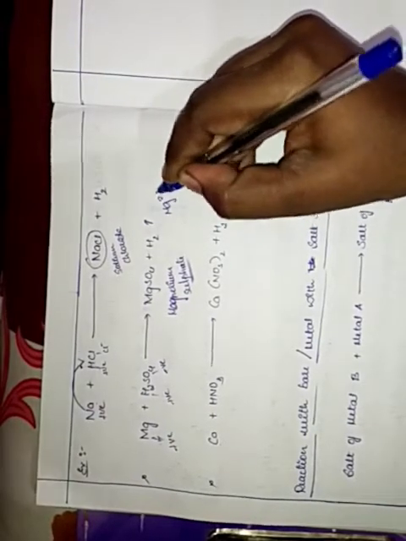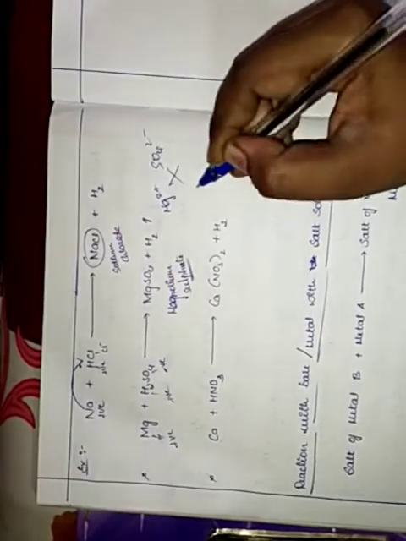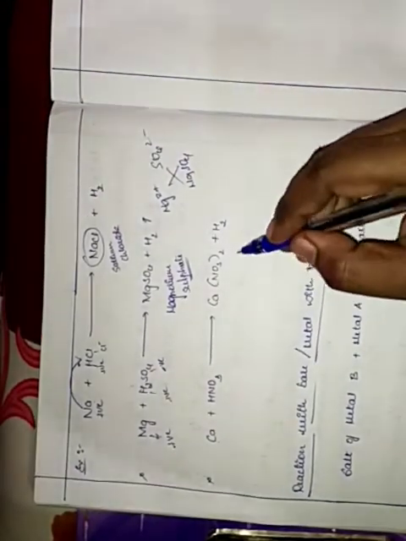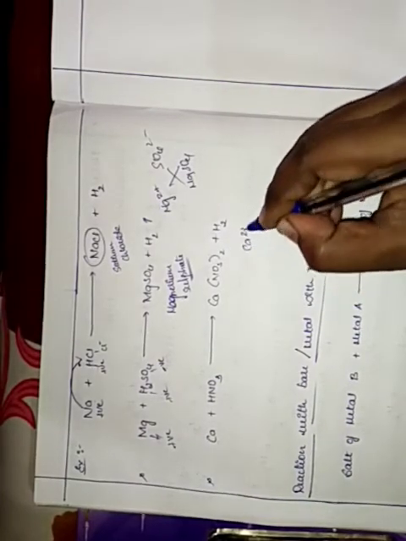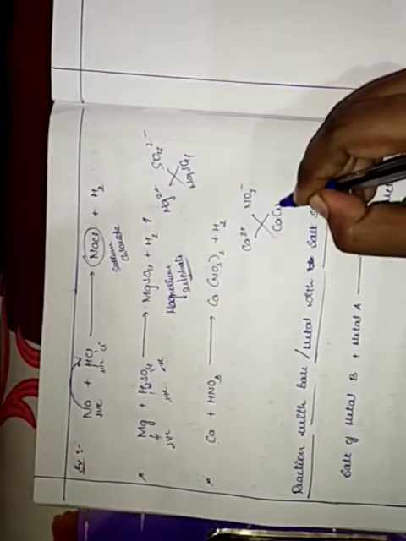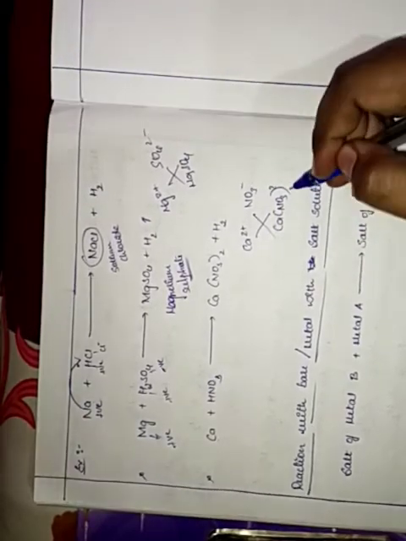Here when we crisscross Mg2+ and SO4 2-, we get MgSO4. Similarly for this, Ca2+ and NO3-, when we crisscross we get Ca(NO3)2.